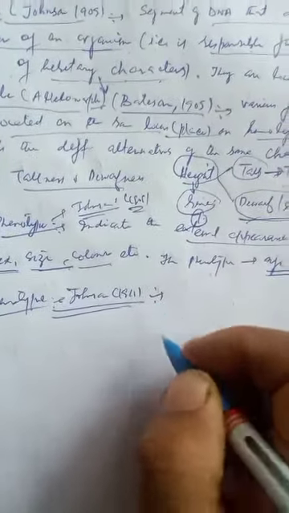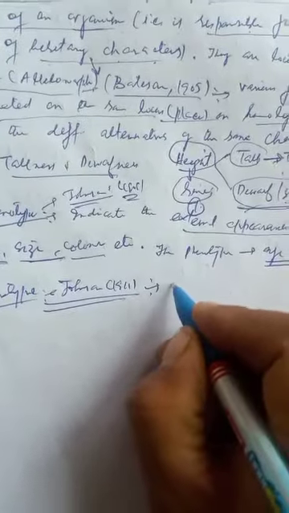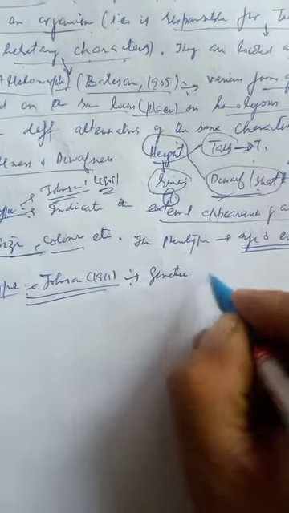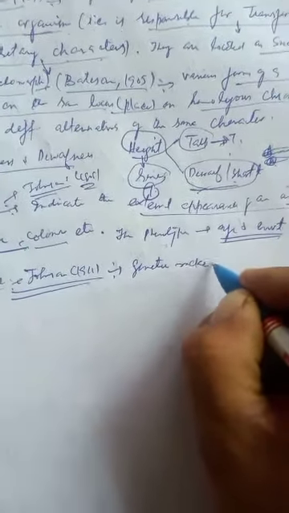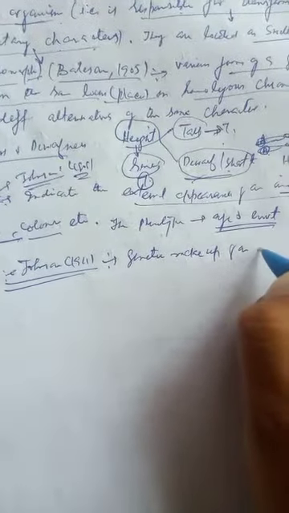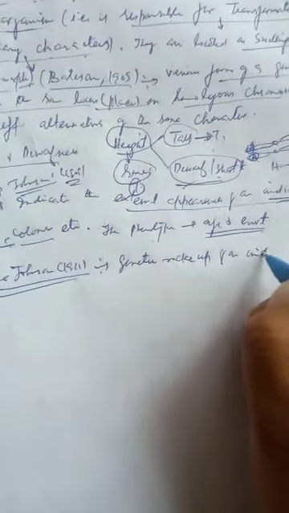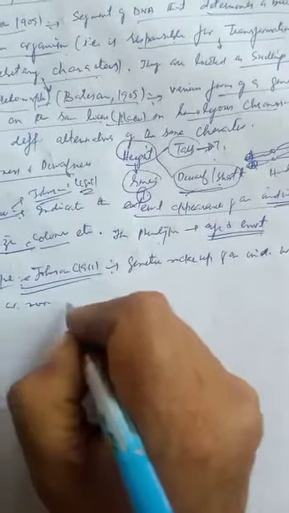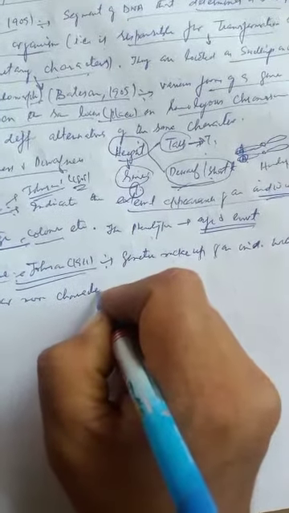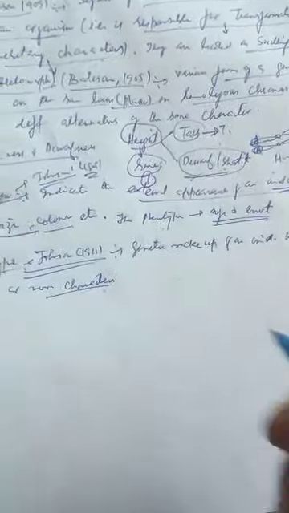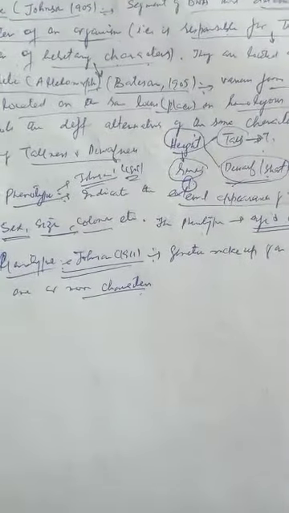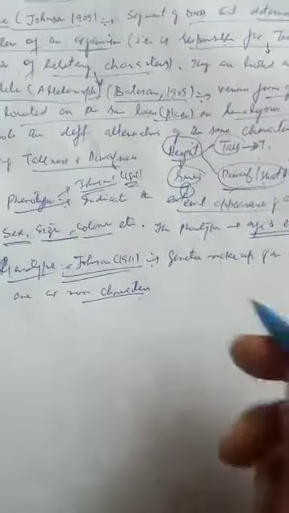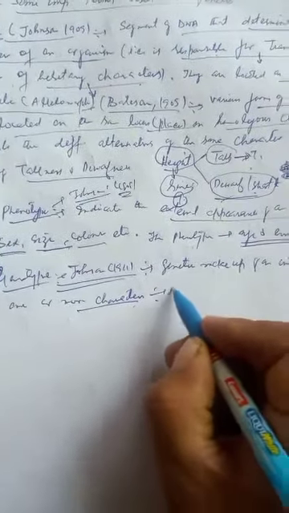Phenotype represents the external appearance, but genotype represents the genetic makeup of an individual, the genetic constitution of an individual with respect to one or more characters, or with respect to a particular character.